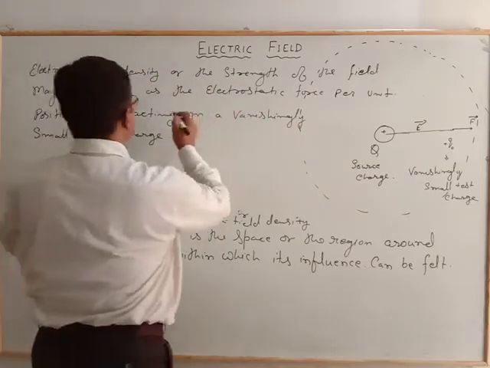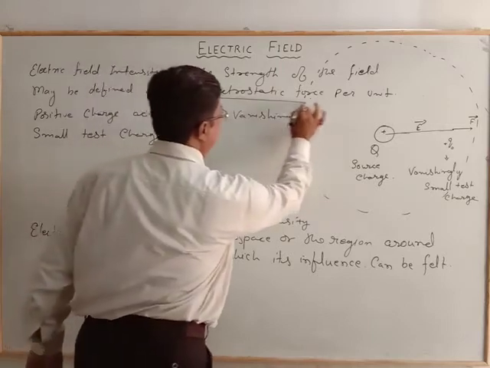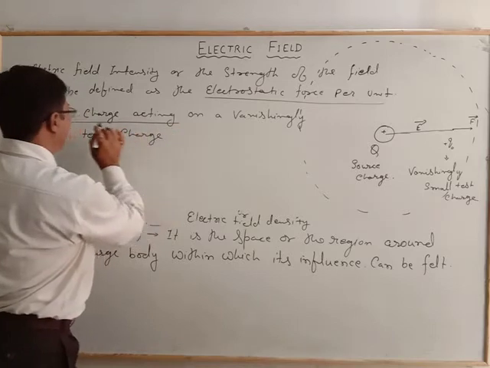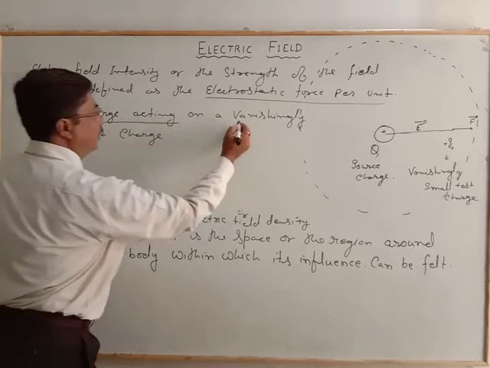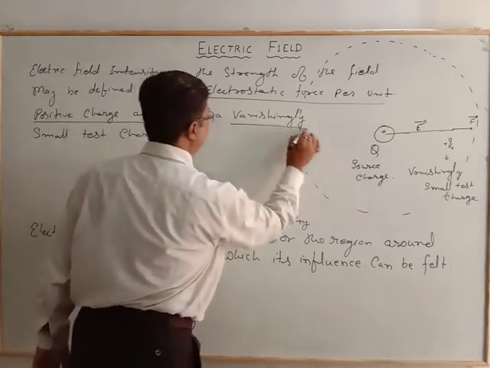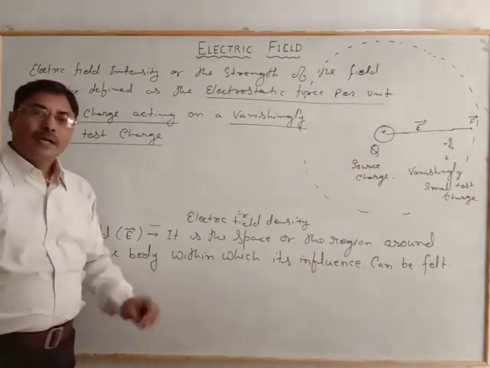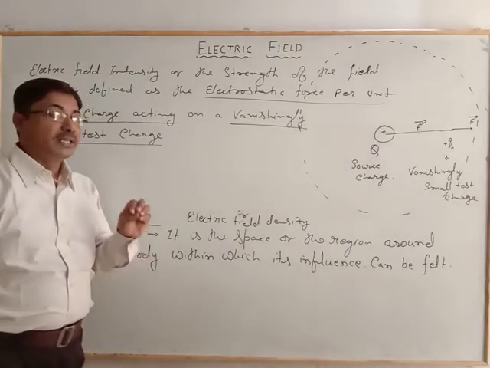So strength may be defined as the electrostatic force per unit positive charge acting on a vanishingly small test charge, which is the electric field intensity or the strength.